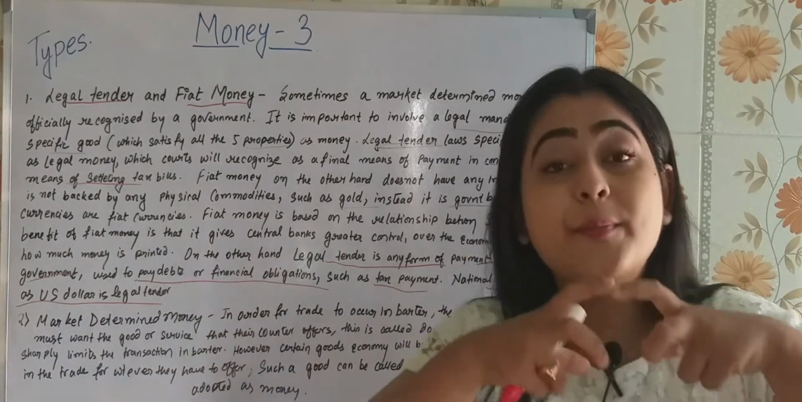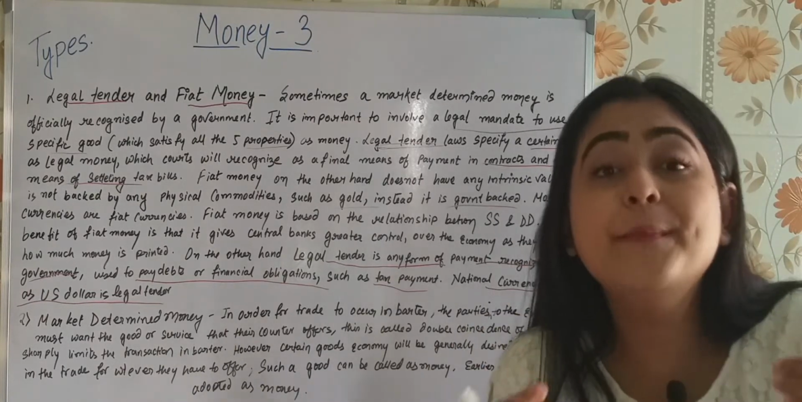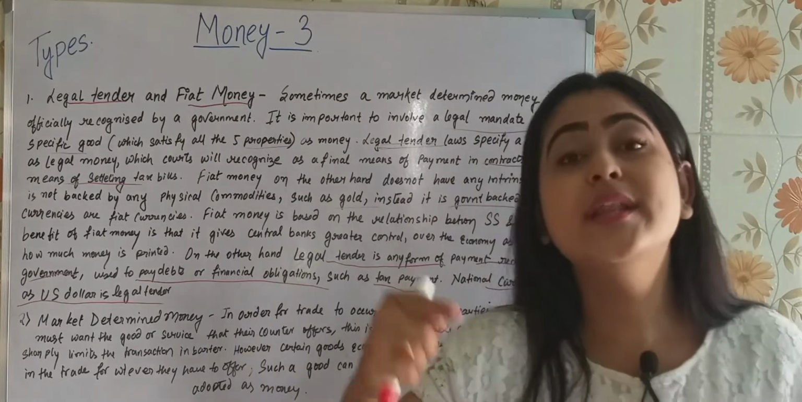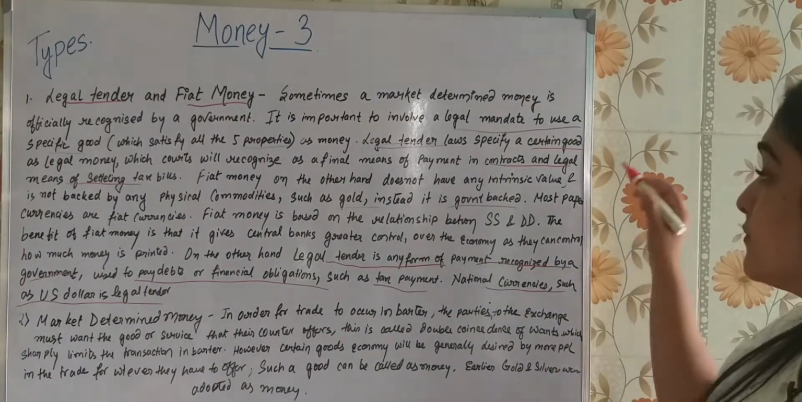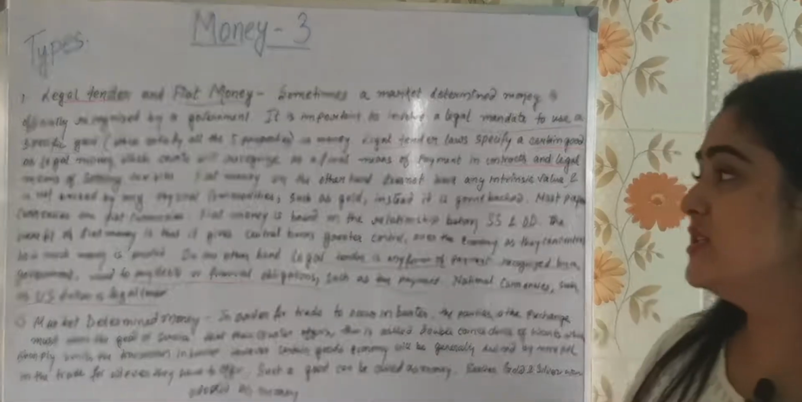Got it? It does not have any value of its own, but it is going on. Why? Because of the order of the government. It is backed by the government and not by any physical commodities. I hope it is very clear for you all. Most paper currencies are fiat currency. You see, most paper currencies are fiat currency.